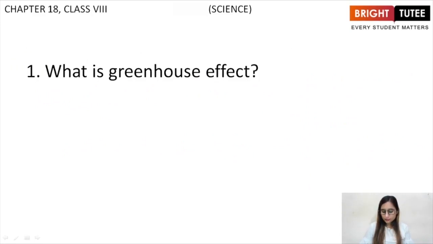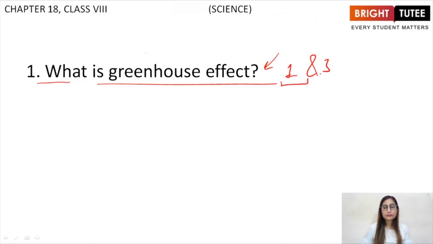This is the lecture in which we will be discussing the important questions related to the 4th topic of this chapter. That was the greenhouse effect. So the first question is, and it is a very important question, what is greenhouse effect? Right? It can come as a 1-mark question and a 3-mark question. If it is a 1-mark question, you just have to write the definition. If it is a 3-mark question, you will be drawing a diagram as well. So I'll be explaining according to the diagram only, assuming it is a 3-mark question.